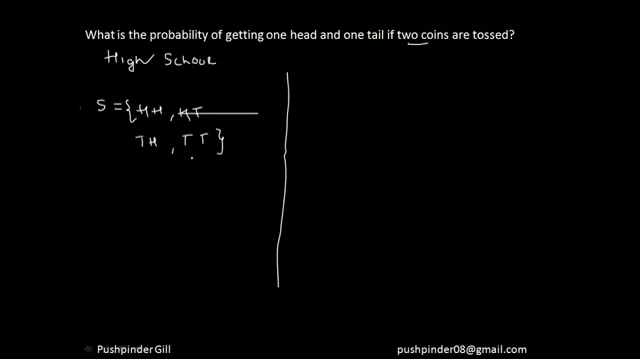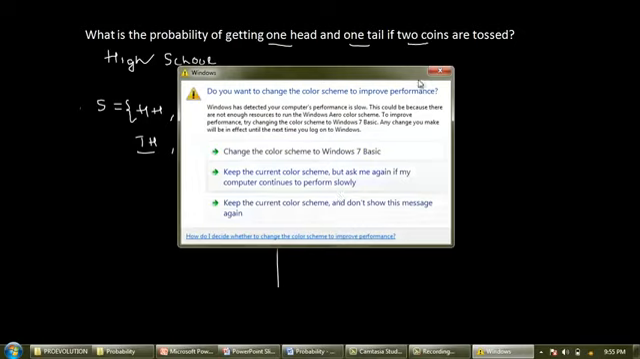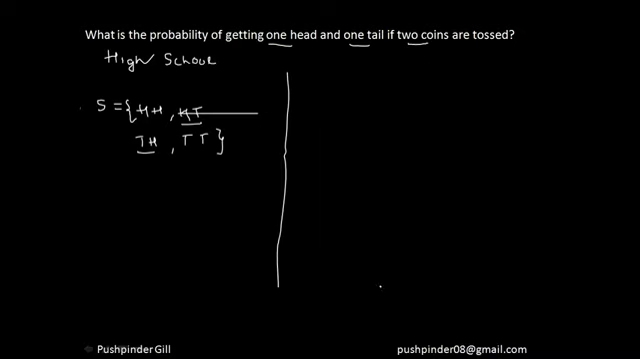Now he's asking what is the probability of getting one head and one tail. Out of these four cases, there are two cases which I am underlining where there is one head and one tail. Sorry for that, guys. So the probability of getting one head and one tail is 2 out of 4, because there are two cases in which I have one head and one tail. Out of 4 cases, the probability is 2/4. That means the probability is 1/2.